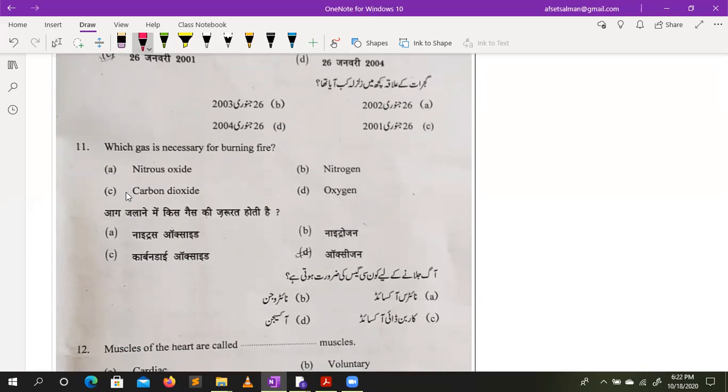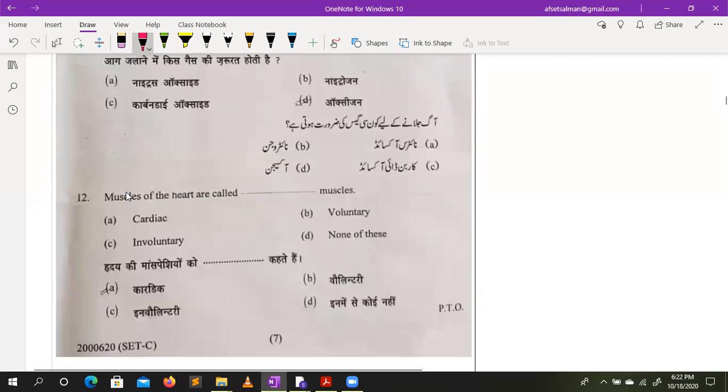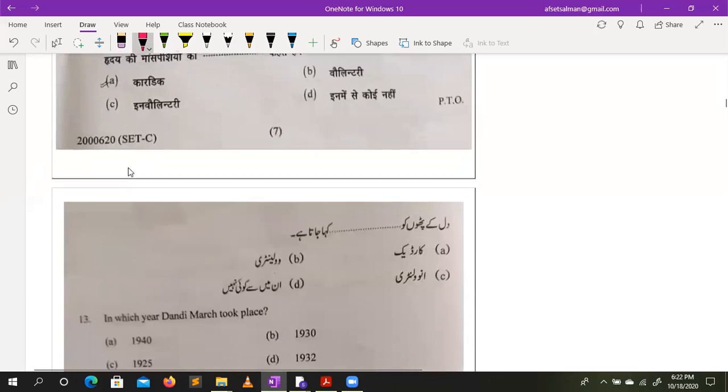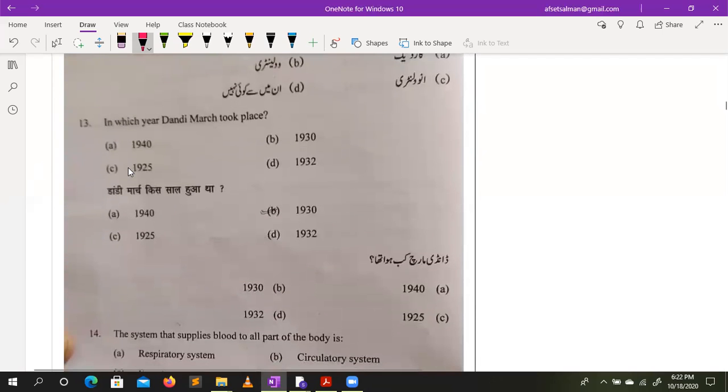Everyone knows that it's oxygen. Muscles of the heart are called cardiac; we know cardiac attack, that's why it's associated with cardiac. In which year was the Dandi March? You know Gandhi ji started the Dandi March for the Salt Andolan.